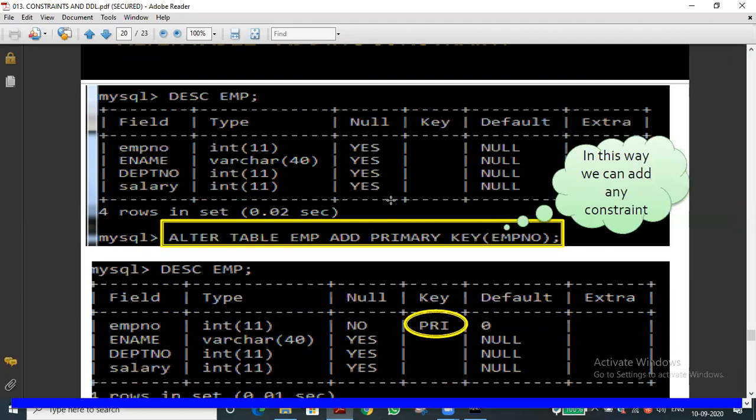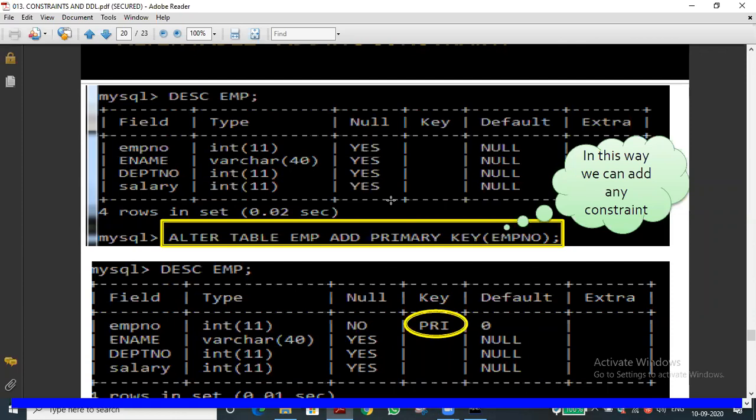So you can see the syntax: alter table, here we are doing the alteration. Alter table name, add, then which constraint we want to add, for example primary key, or a default constraint, or a foreign key. That concept I will teach later. If you know the basics and understand all the constraints, you can easily follow it.